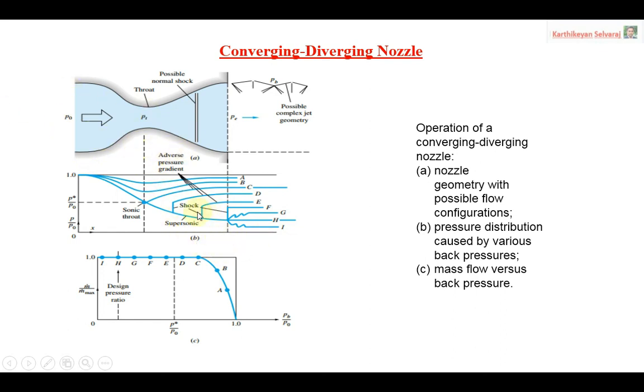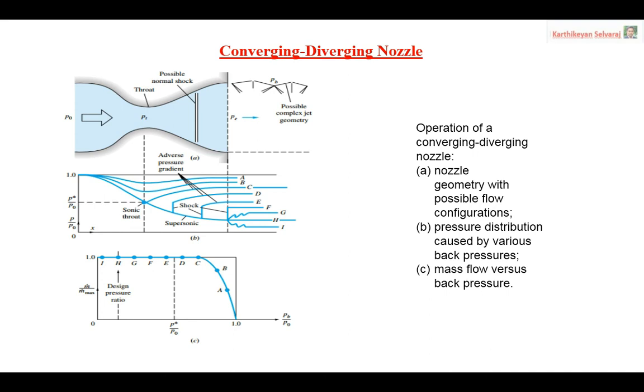Now you can see the content of this picture. For the first case, I can take the example of curves A and B. When taking curves A and B, we can say it is totally a subsonic flow region, because the back pressure is still not low enough to maintain the throat at a sonic condition.